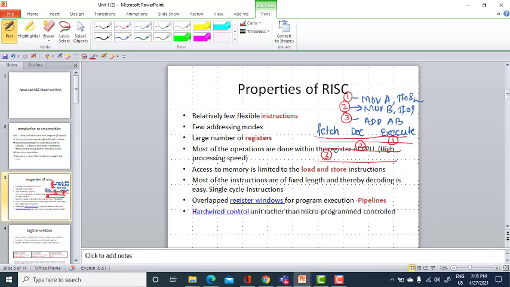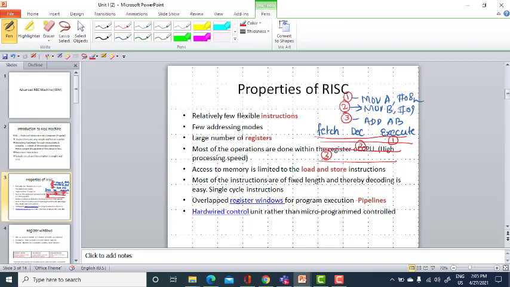Coming to the registers in the 8051 microcontroller, you have only a few registers, namely A, B, the DPTR register, the program counter register, timer registers, and the special function registers. You have only a certain number of registers.